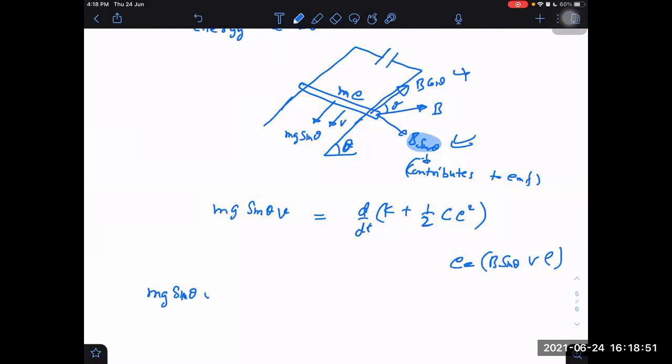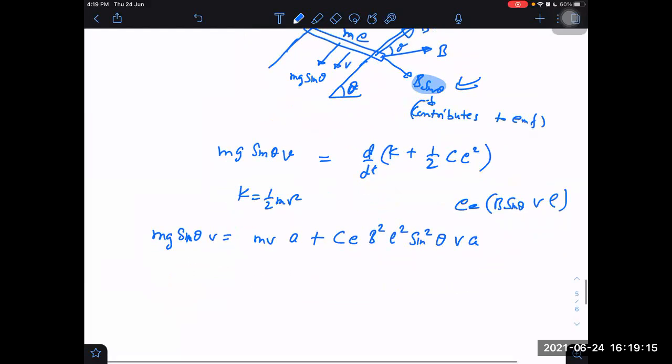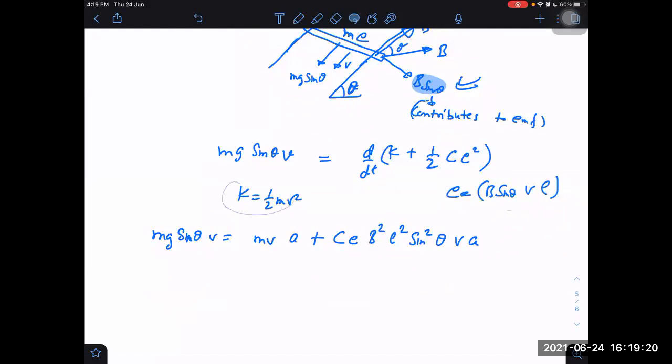Mg sin theta into V is equal to the kinetic energy derivative. I think kinetic energy is half mv square. If I differentiate, I get MV dV by dt, plus C E into B square L square sin square theta into 2V into A. That it will be finally. The differentiation is not difficult. After putting the value of E, do the derivative. I'm sure the derivative is right.